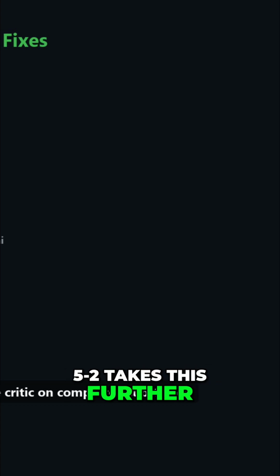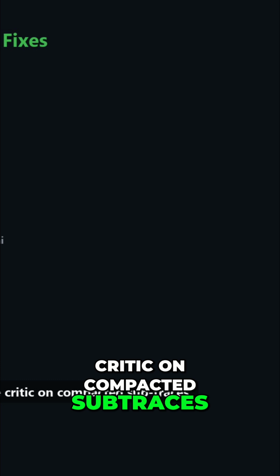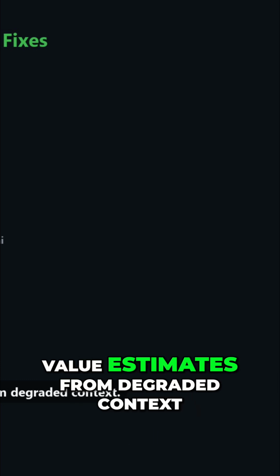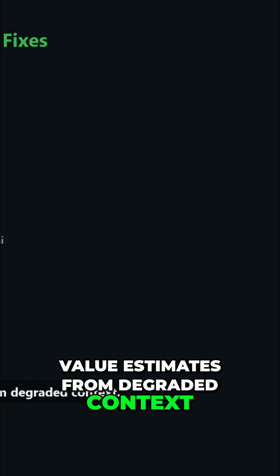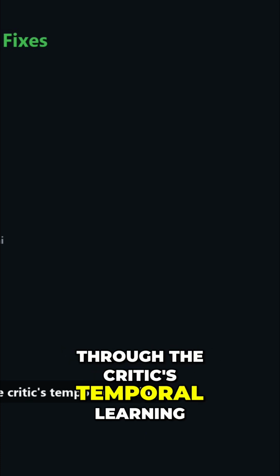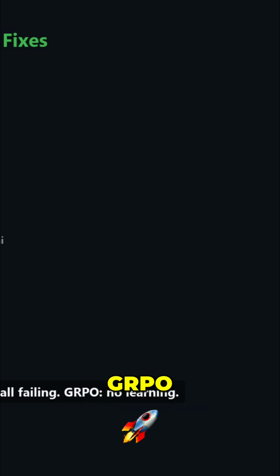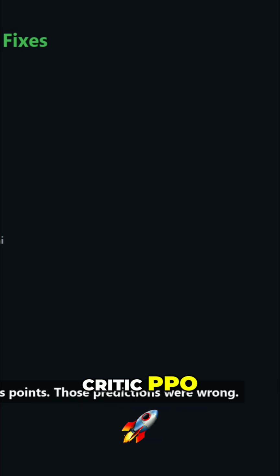GLM-5.2 takes this further. It explicitly trains the critic on compacted subtraces, forcing it to learn value estimates from degraded context. The zero-signal problem resolves through the critic's temporal learning. Consider the all-fail scenario. 8 trajectories all failing. GRPO, no learning. Critic PPO.